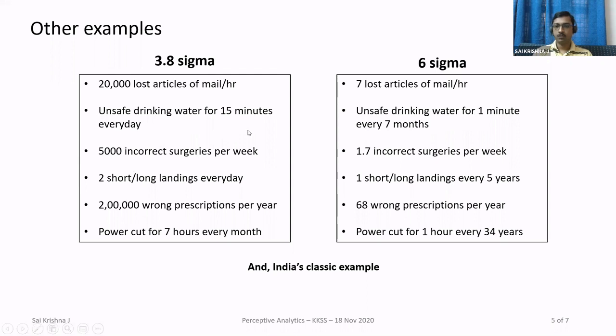But if you improve the quality of your surgeries and go to the 6 sigma level, you perform only 1.7, or almost 2, incorrect surgeries per week. Similarly in aviation, while prescribing medicines, or power cuts, this concept of quality control and 6 sigma is applicable to different fields. And when you're talking about 6 sigma, India has a very classic example.